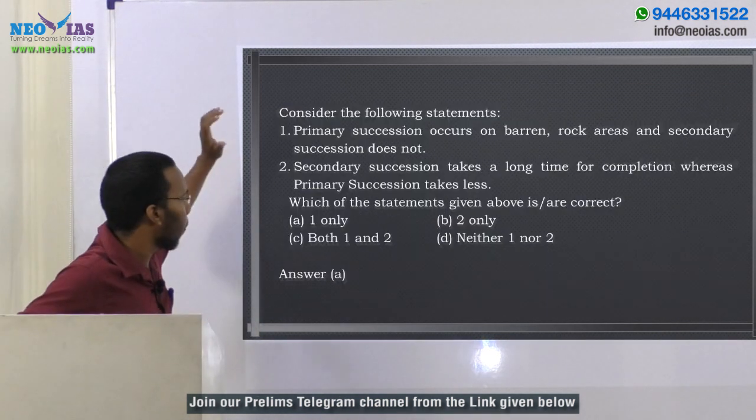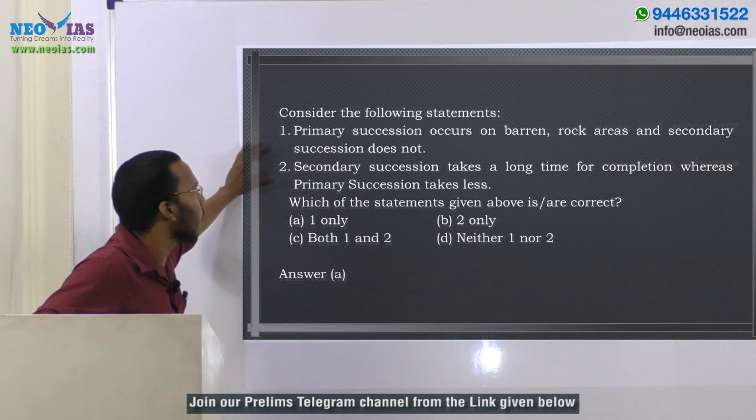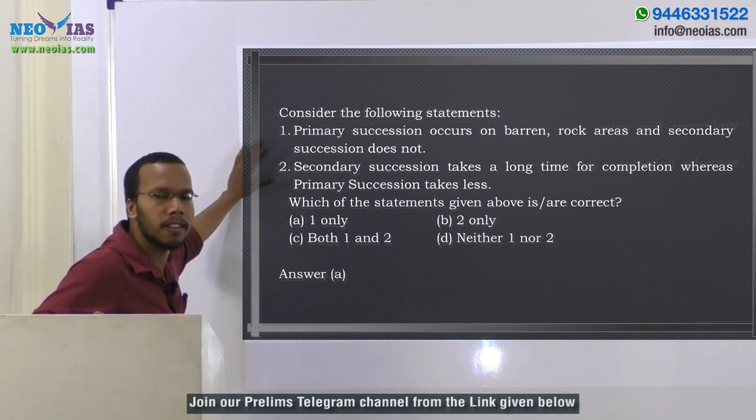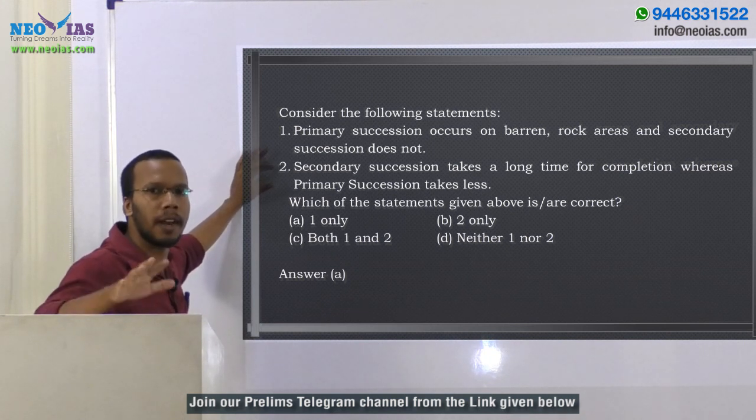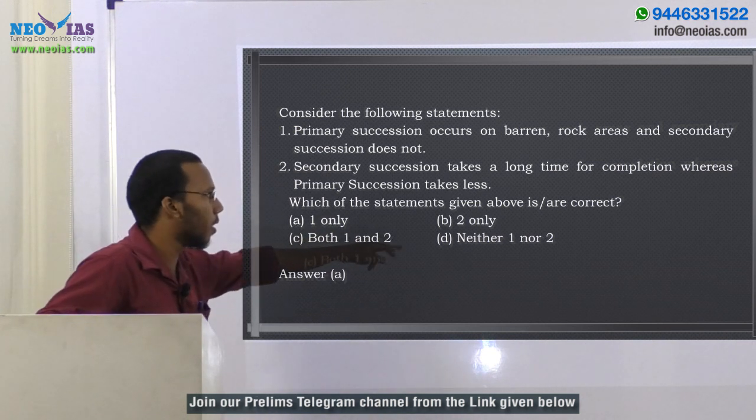Now first statement, primary succession occurs on barren rock and secondary succession does not. So that's the correct statement, because secondary starts from a lived area, not on barren rock, right? So that's why the first statement is correct. So we eliminated D and B.